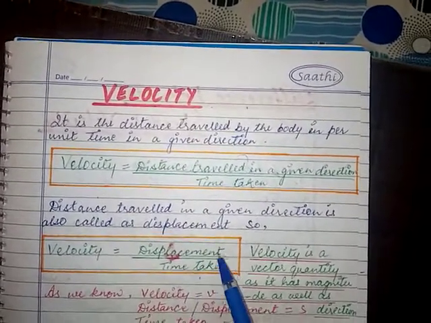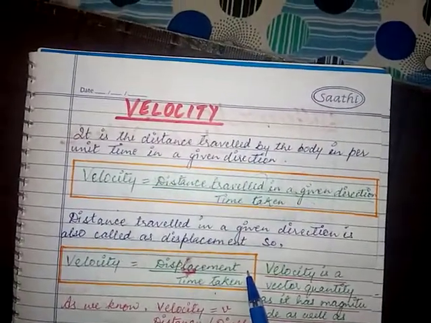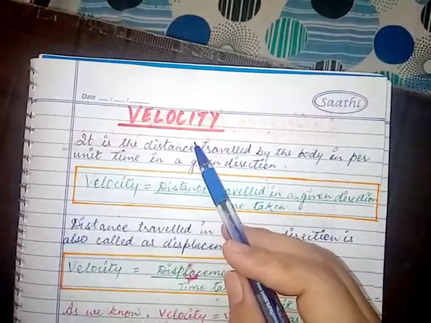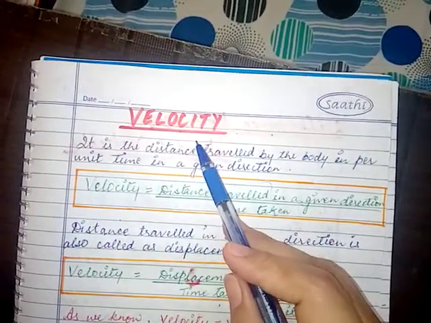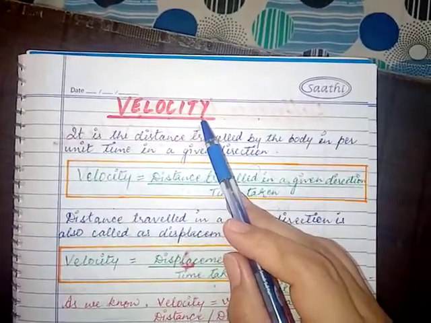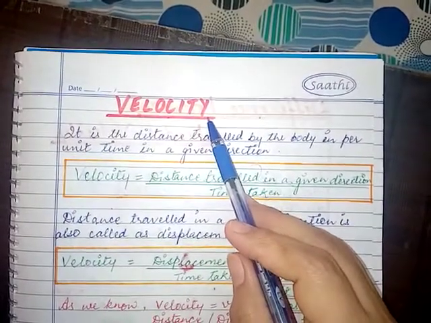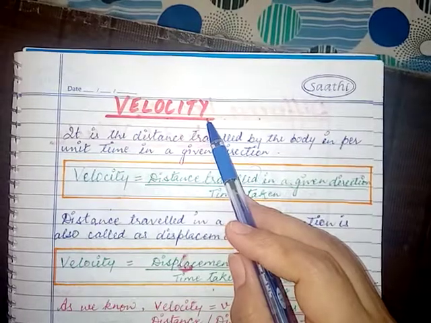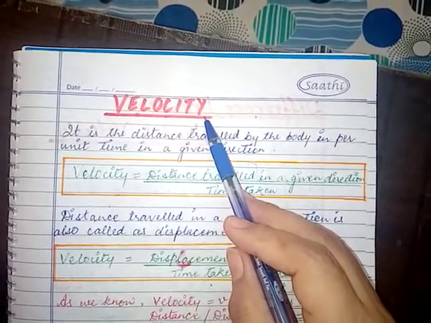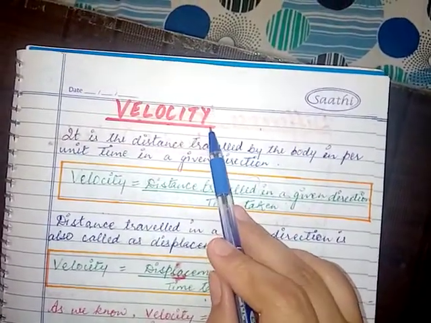As we all know, displacement is direction oriented, and I have already told you that velocity is one example of physical quantities, meaning velocity is also a physical quantity. Now the question arises, why? Because all those physical quantities which have only magnitude are called scalar, and all those physical quantities which have magnitude as well as direction are called vector quantities.